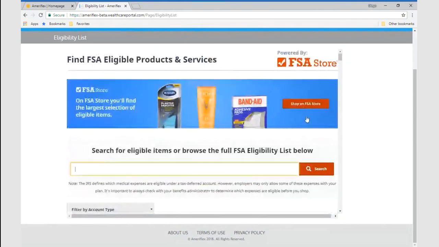You can also use and shop on My FSA Store. We have a partnership with them where you'll be able to tell not only what items are available and eligible for your flexible spending account, but you can purchase it directly from them using the My Ameriflex card to make purchases for any items that are needed.